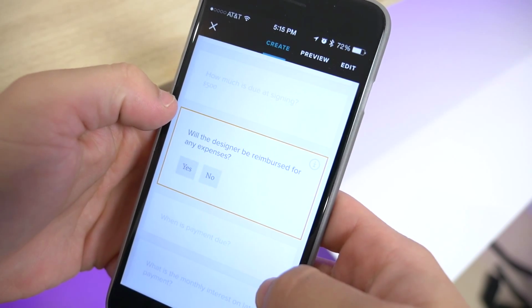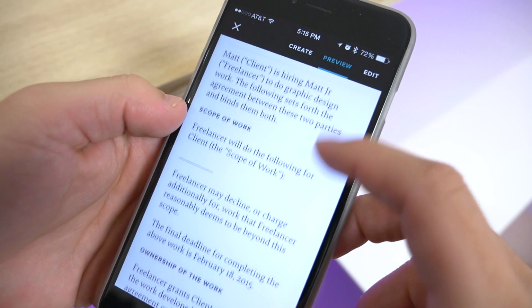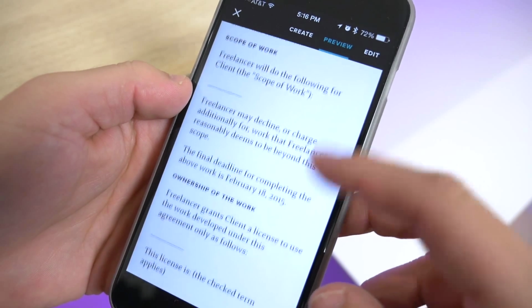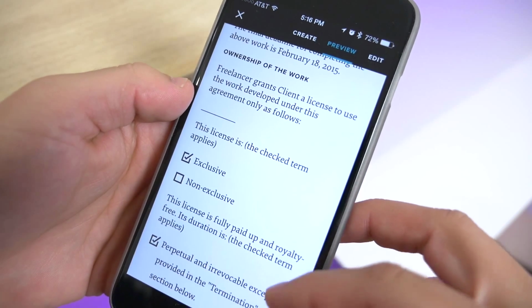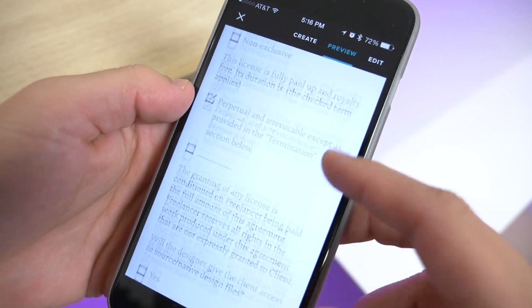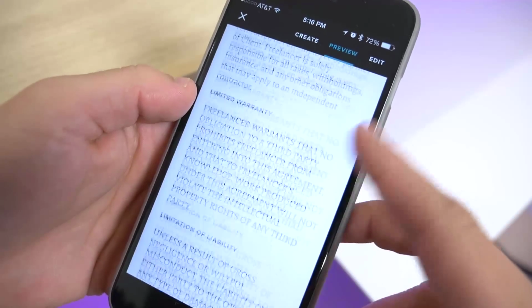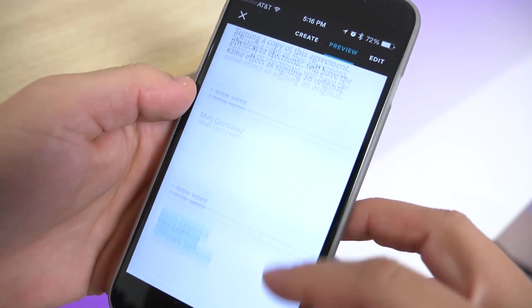Once you have it all filled out, you can go ahead and preview it and make sure there's nothing that you missed. And you can see that here you have your documents, and then you can go ahead and send that over to your client and you can sign it and make it legally binding. Now this isn't only for freelance. Again, there's a ton of different options like leasing or renting or buying or selling different products. Really anything you can think of that you would need a contract for is going to be here in this app.